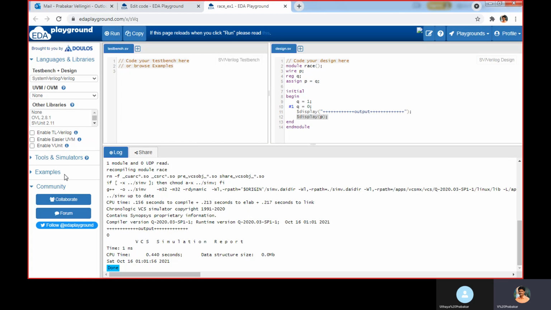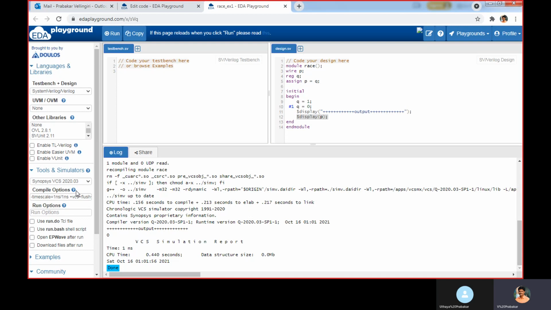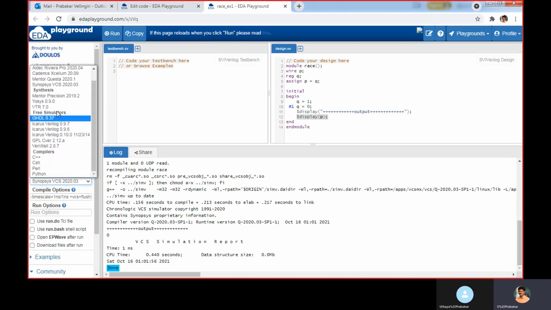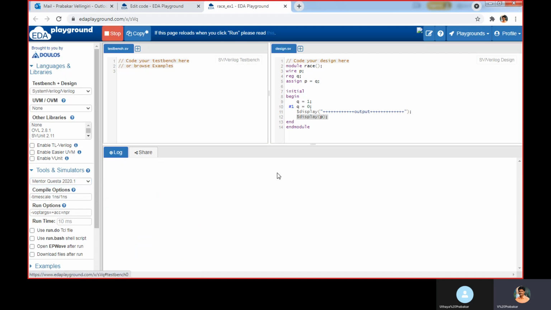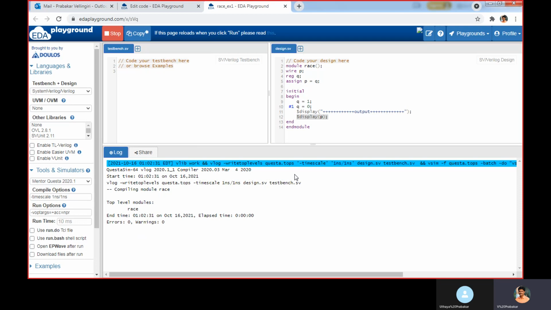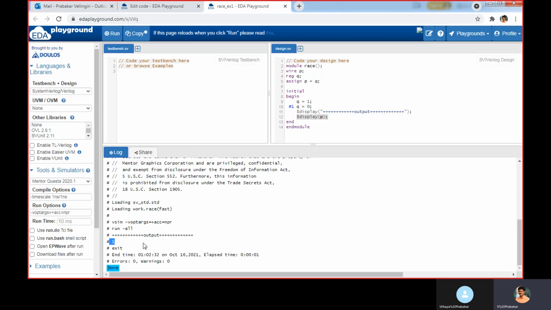This is for which tool? It is for Synopsys. If I change the tool, I change to Mentor. Now if you see, we are getting output as 1. The reason is that in some tools it happens first.